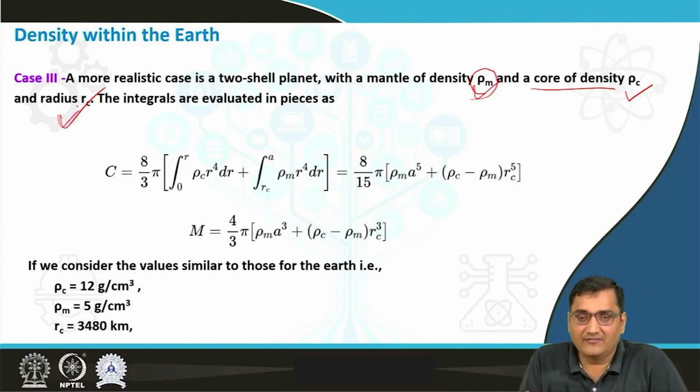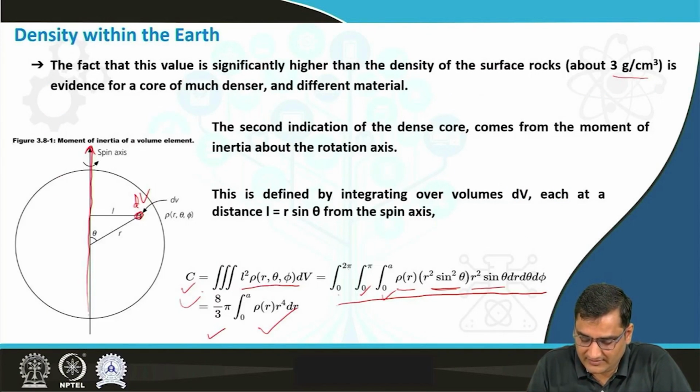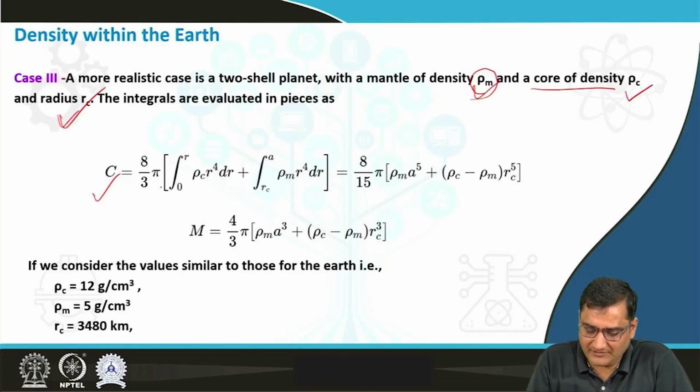The integral we can evaluate for c, that will be 8 by 3. If you look at this integral, c is equal to 8 by 3 pi integral 0 to a rho r r to the power 4 dr. So 8 by 3 pi will be common, and we will solve separately for the core and the mantle.